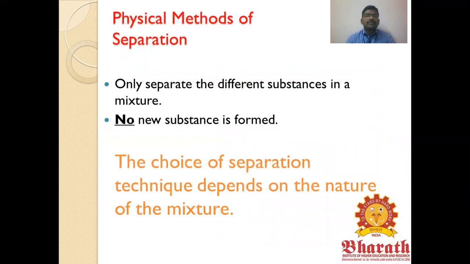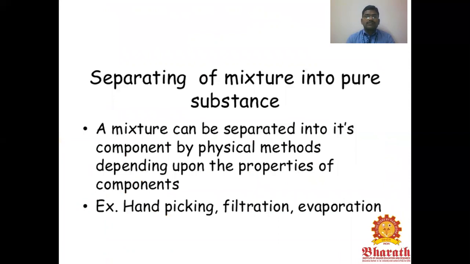Physical methods of separation only separate the different substances in a mixture. No new substance is formed. The choice of separation technique depends on the nature of the mixture. What are the compounds present in the extraction? The separating of the mixture into pure substances. A mixture can be separated into its compounds by physical methods depending on the properties of the compounds. Examples are hand picking, filtration, evaporation. There are different types of methods used depending on the nature of the compounds.